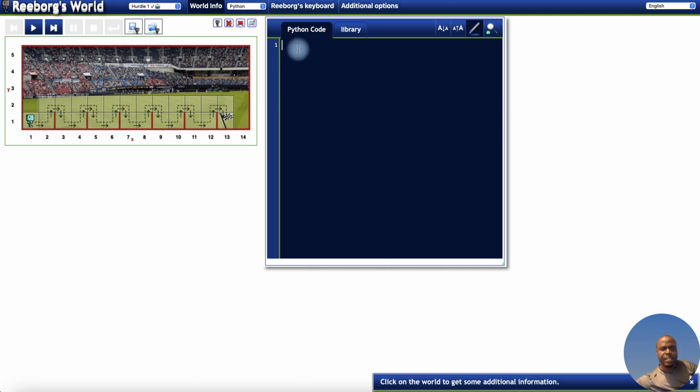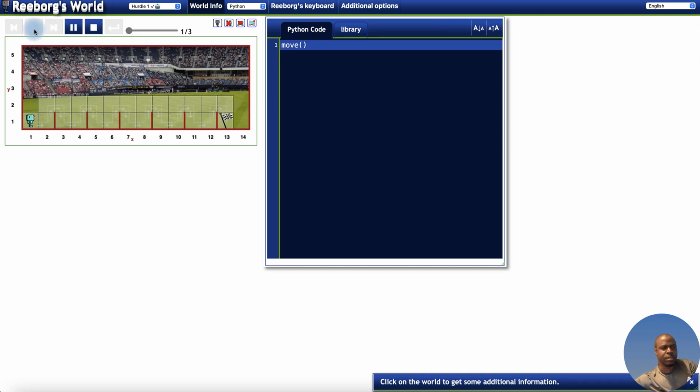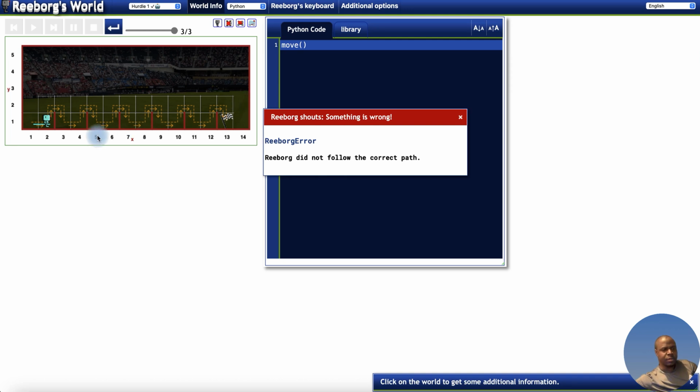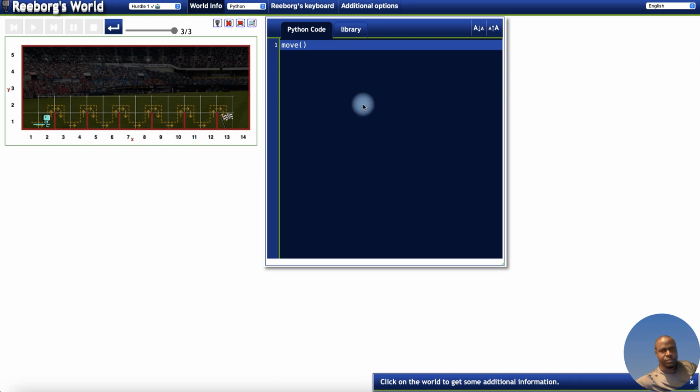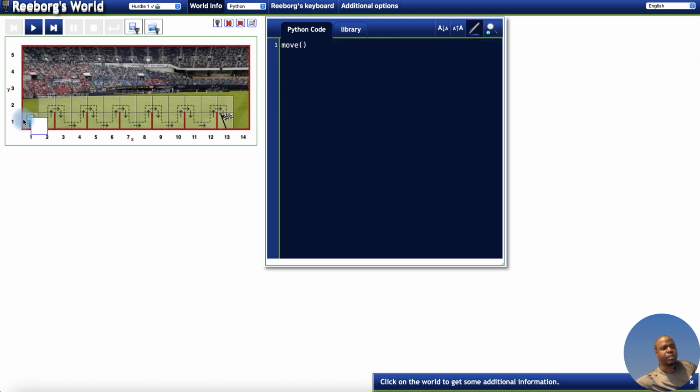So in this case, if I type move here and I try to run the code, you see what it does. It moved forward and hit the wall, right? So this is just for you to see where we're going. We need to write the code that will command this robot to move forward, turn left, go up, move right. In order to do that, we're going to be using a couple of functions here. But first, let me complete a circle, which is move, then turn left.